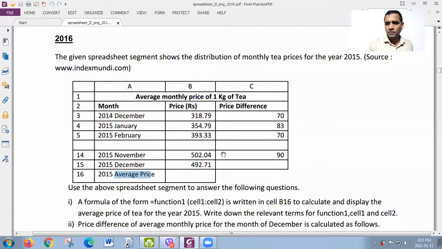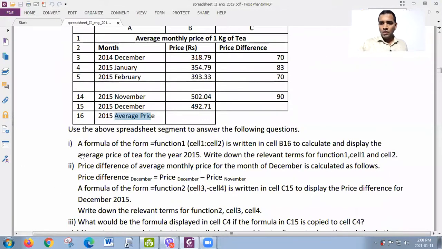Okay, let's take the first question. A formula of the form equal function 1 within brackets cell 1 colon cell 2 is written in cell B16 to calculate and display the average price of tea for the year 2015. Write down the relevant terms for function 1, cell 1 and cell 2. Have you understood the question?